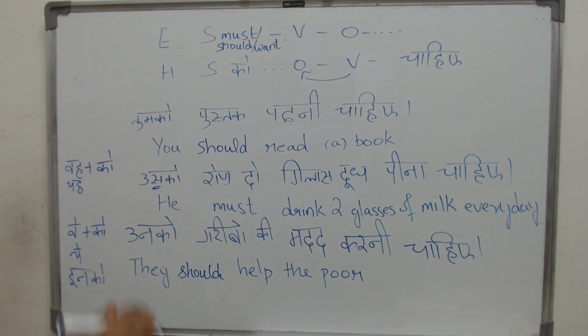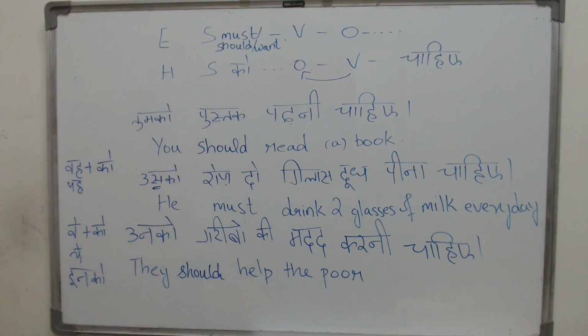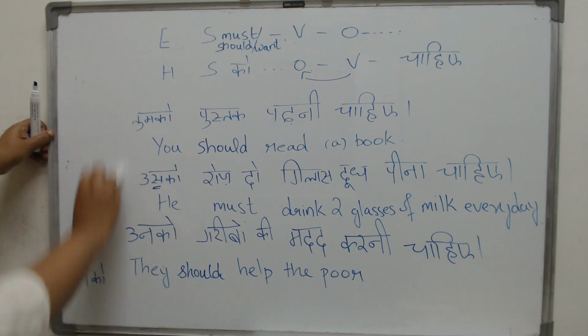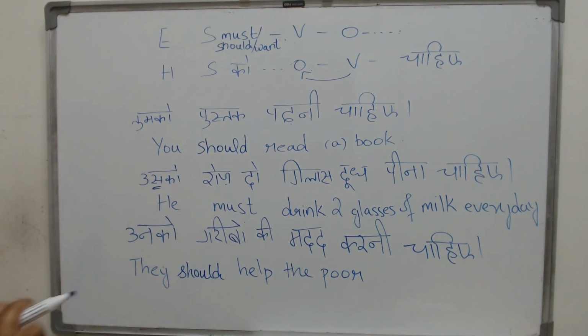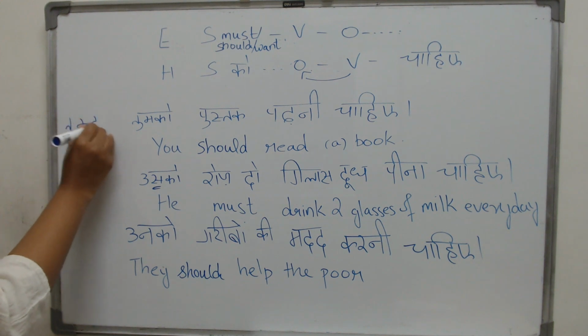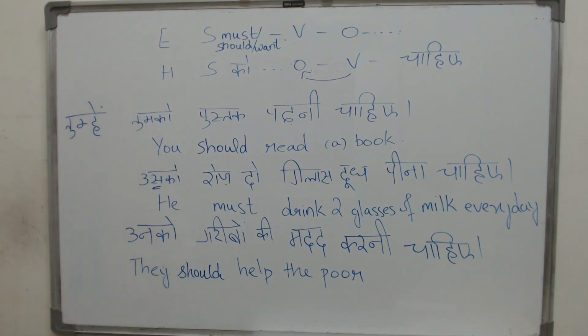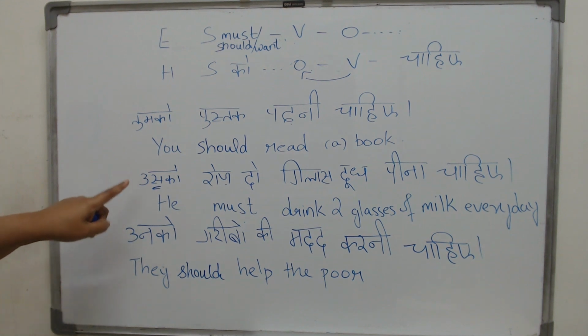So you have to know what happens when the ko joins with pronouns. Joins with what? Tum, yah, vah, main. All of that you need to know what happens when ko joins with them. And not only will it be in this form, you will also see it in the short form like this. Tumhe. Instead of saying tumko, you can also write tumhe. That also means the same thing. Instead of usko, you can write use. That also is good enough.